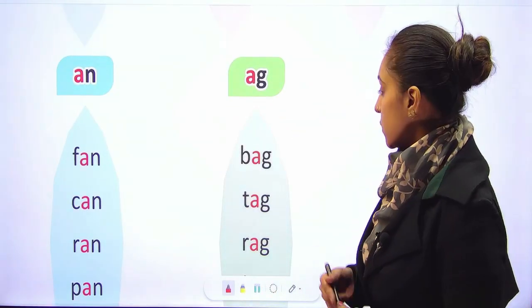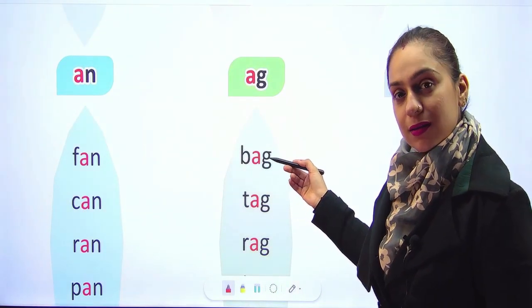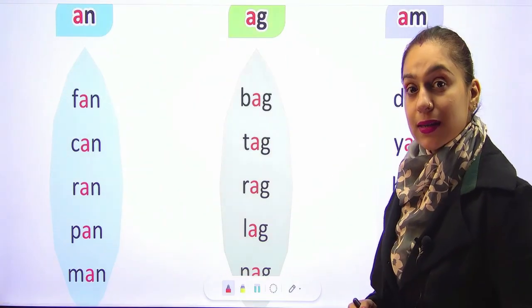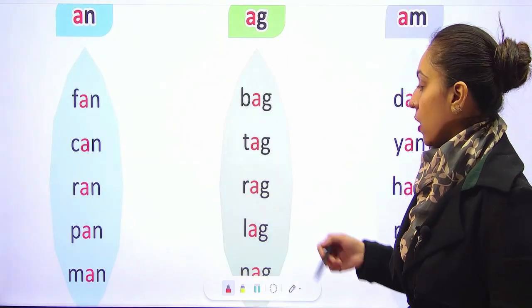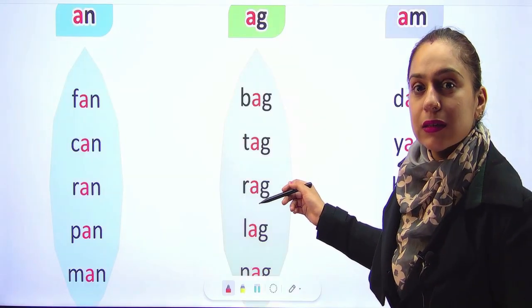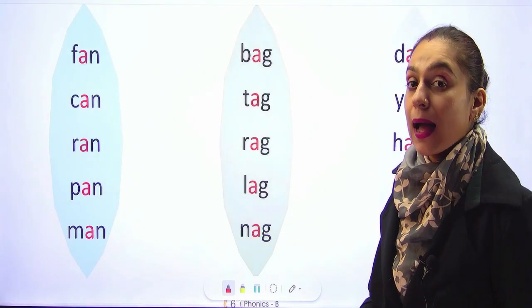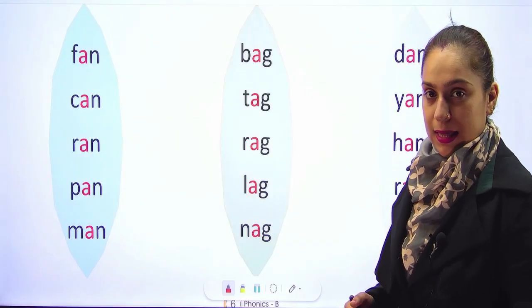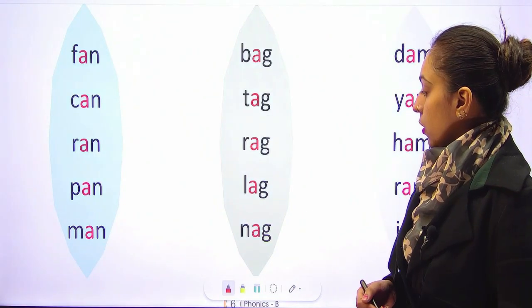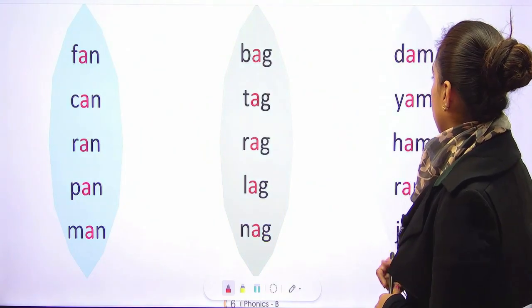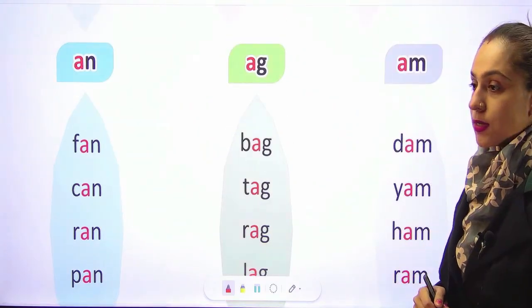AG sound words. Bag, B-A-G, bag. Tag, T-A-G, tag. Rag, R-A-G, rag. Leg, L-A-G, leg. Nag.